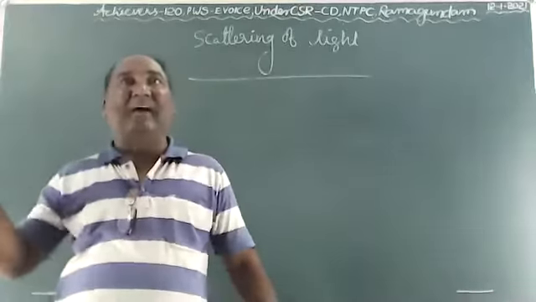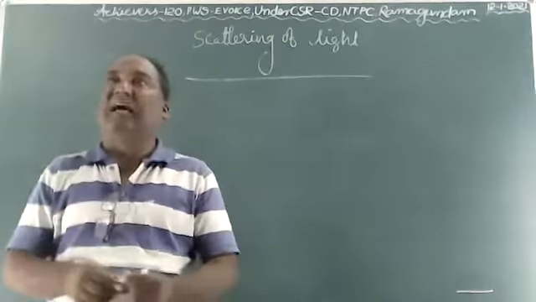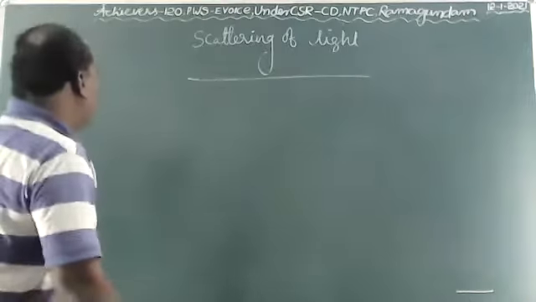Due to the scattering, our sky appears in different colors. Before that, let us see the scattering of light.